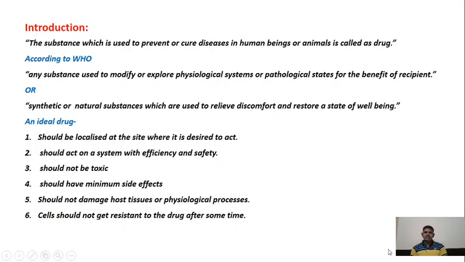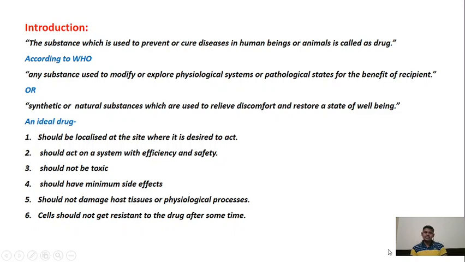That is how the pathogen does not increase in number and the disease gets cured. So drug molecules are those compounds which modify or explore the physiological systems or pathological states.